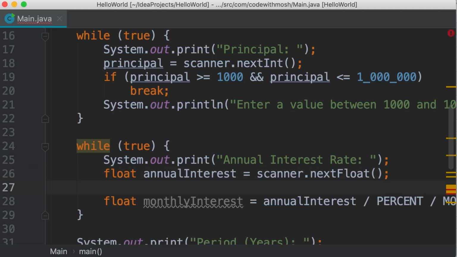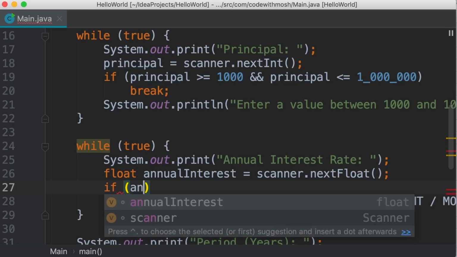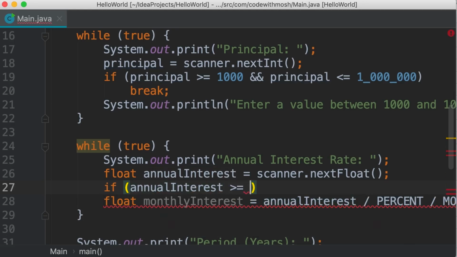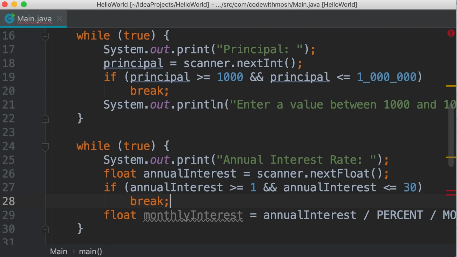Now, the moment we read the annual interest, we validate the data. So if annual interest is greater than or equal to, let's say 1, and it is less than or equal to 30, then we're going to break out of this infinite loop.